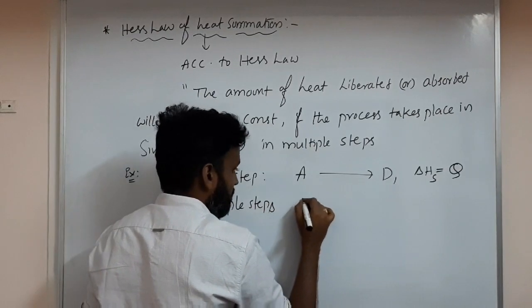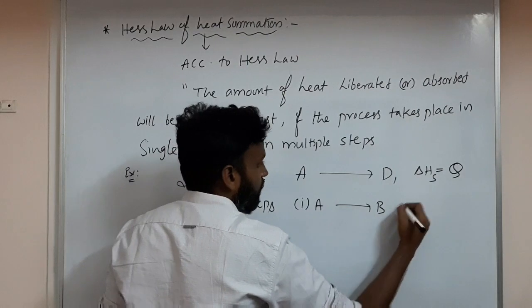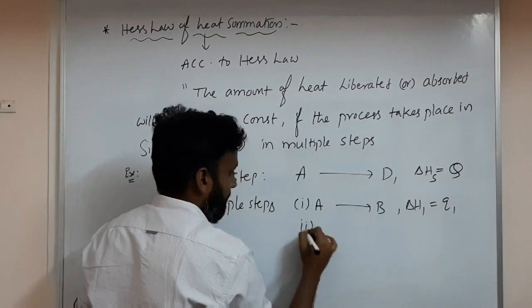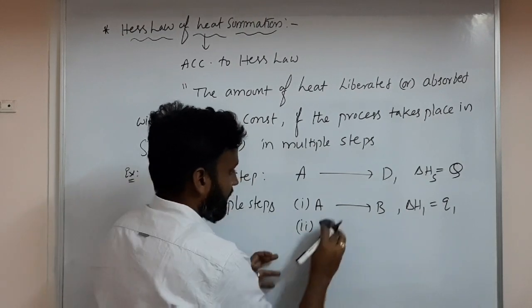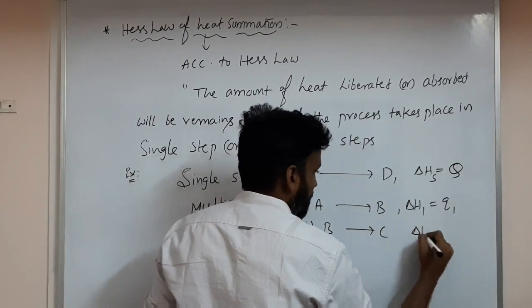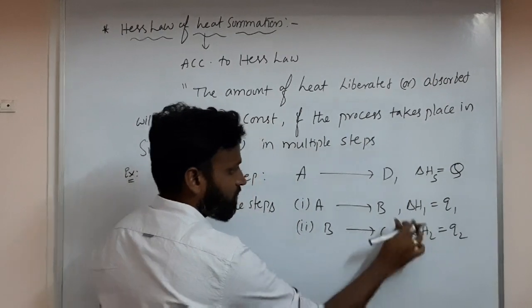Step 1: A gives rise to B, delta H1 is Q1. Second, B gives rise to C, delta H2 is Q2.